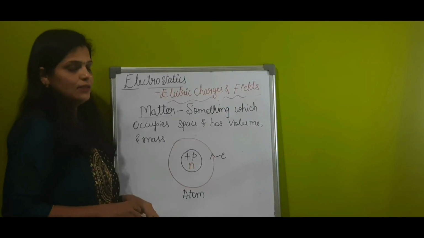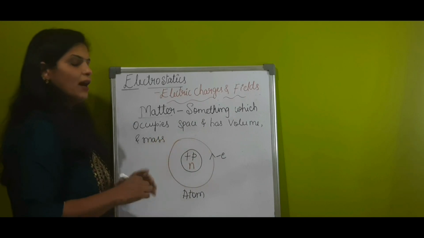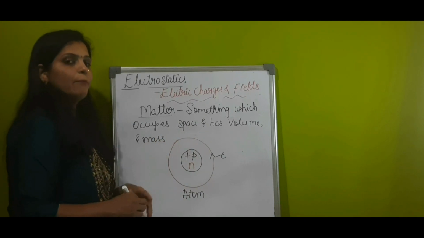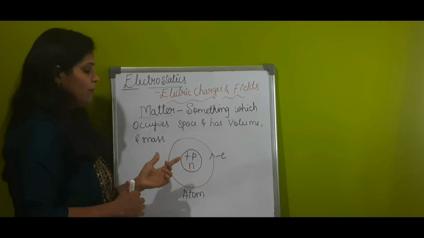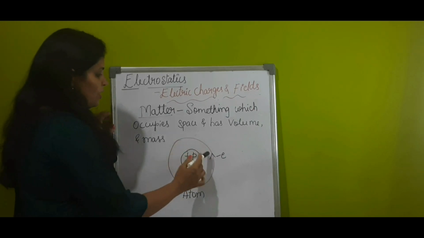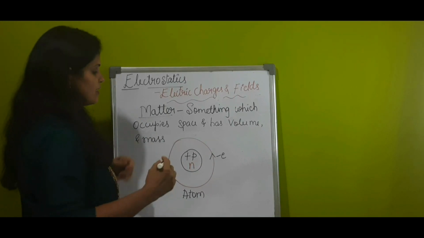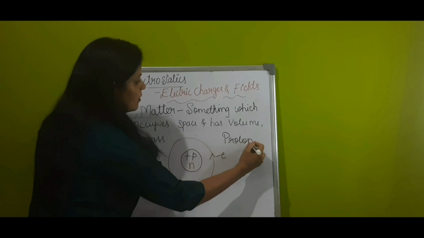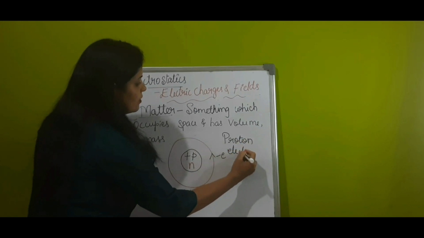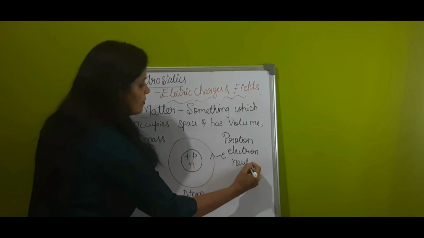What is matter? Something which occupies space and has volume and mass is called matter. Matter is made up of molecules, or in turn it is made up of atoms. We know that an atom consists of mainly three elementary particles: proton, electron and neutron.